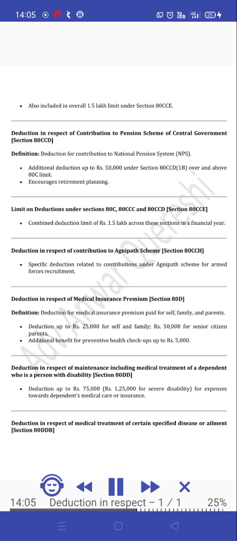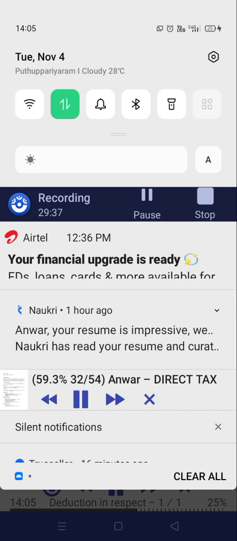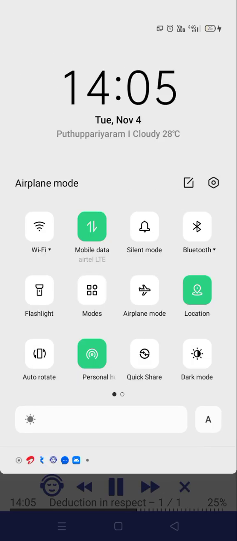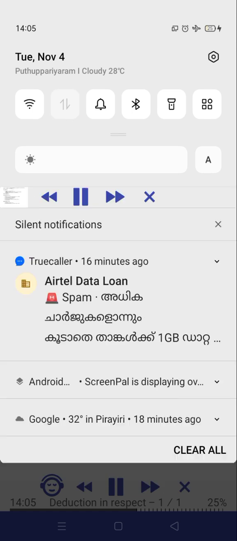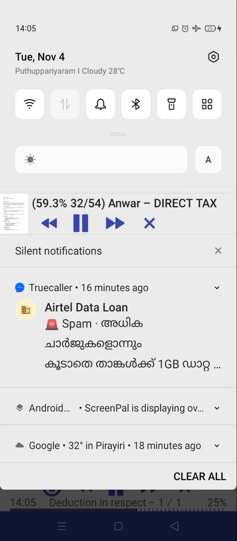Encourages retirement planning. Limit on deductions under Sections 80C, 80CCC and 80CCD, Section 80CCE. Combined deduction limit of Rs. 1.5 lakh across these sections in a financial year. Deduction in respect of contribution to Agnipath scheme, Section 80CCH. Specific deduction related to contributions under Agnipath scheme for armed forces recruitment. Deduction in respect of medical insurance premium, Section 80D.